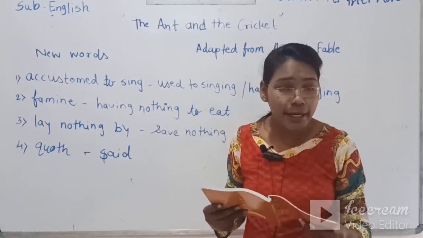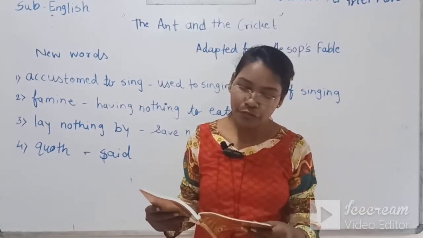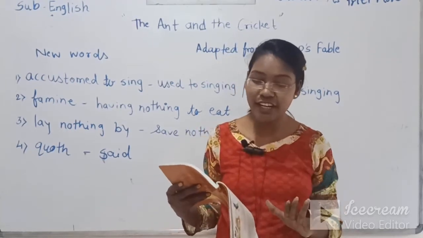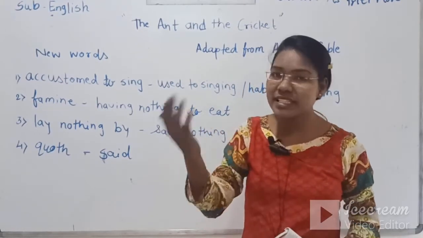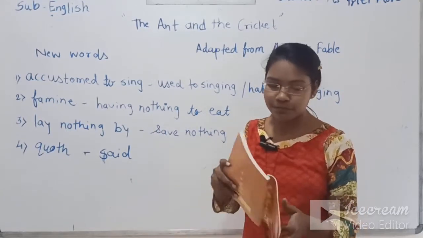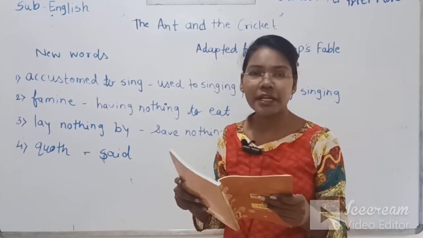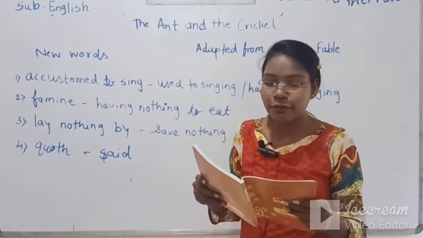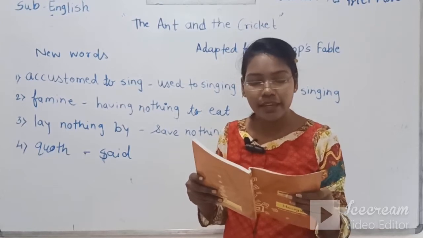Now the ant is saying to the cricket, definitely I am your friend, I am your servant, but we ants never borrow and we never lend. We never borrow from anyone and we cannot give to anyone. Here the ant is saying, definitely I am your friend, but I cannot help you.